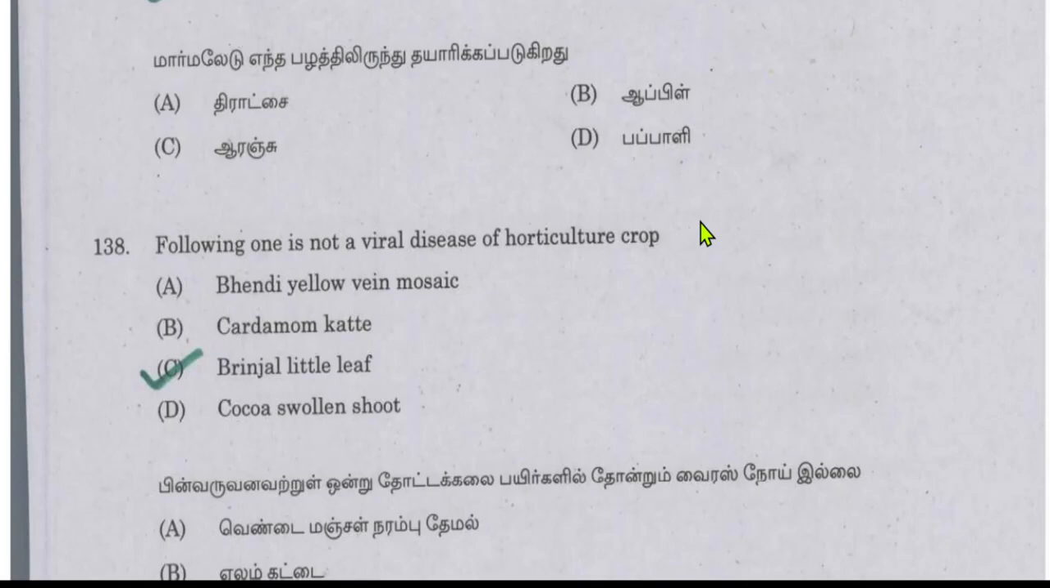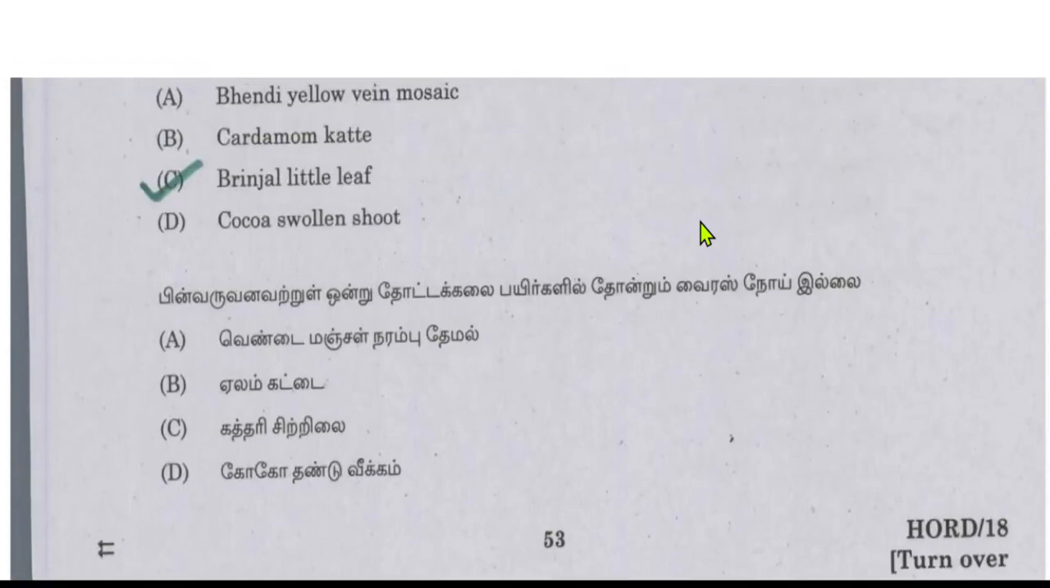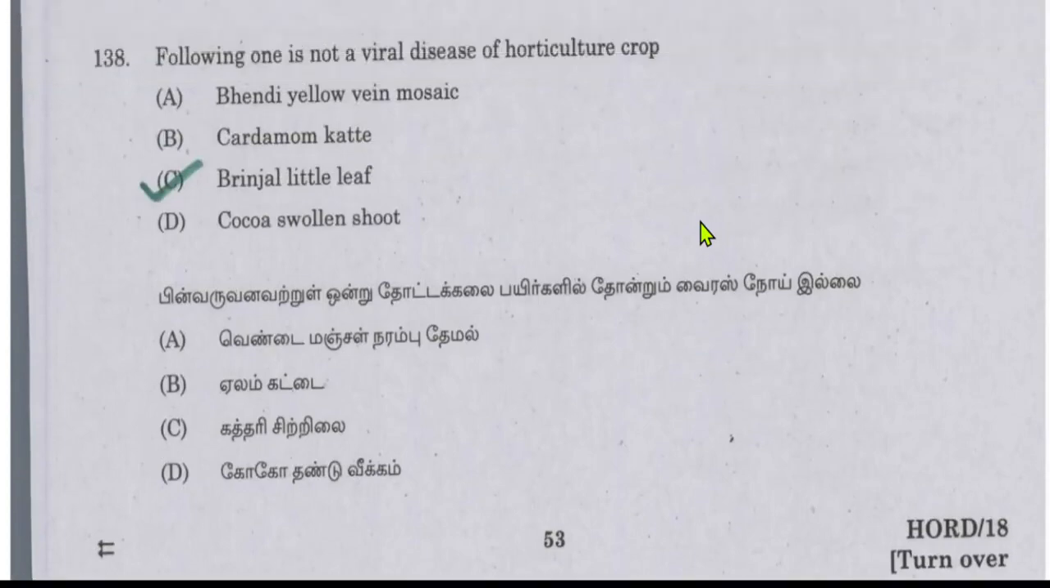Which one is not a viral disease of horticulture crops? The answer will be brinjal little leaf. Bhendi yellow mosaic virus, cardamom katte, cocoa swollen shoot, all these are viral diseases except brinjal little leaf. So comment down the causal organism of brinjal little leaf.